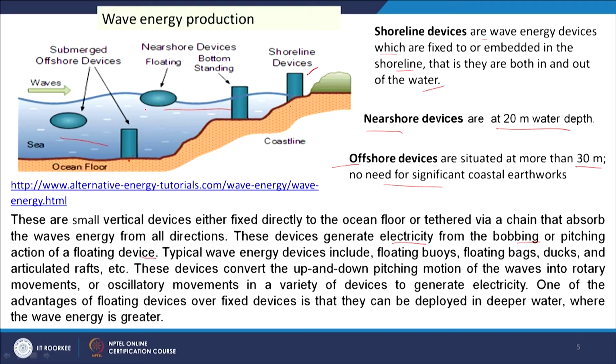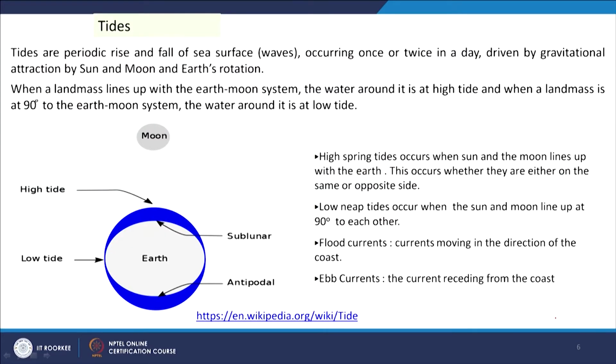That action is converted to circulatory movement of another device, converting the up and down pitching motion of the waves into rotary or oscillatory movements in a variety of devices to generate electricity. One advantage of floating devices with respect to fixed devices is that they can be deployed in deep water where more wave energy is available. Now, we will see the tides.